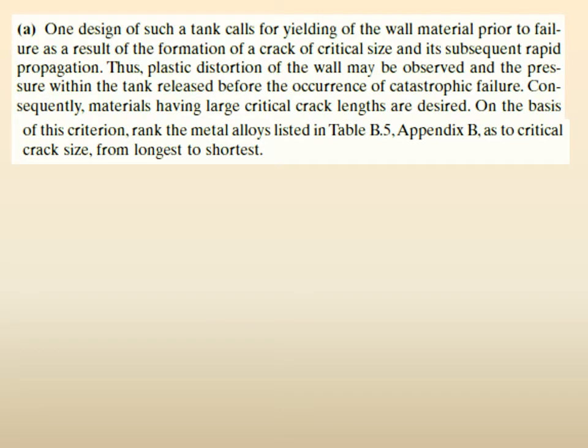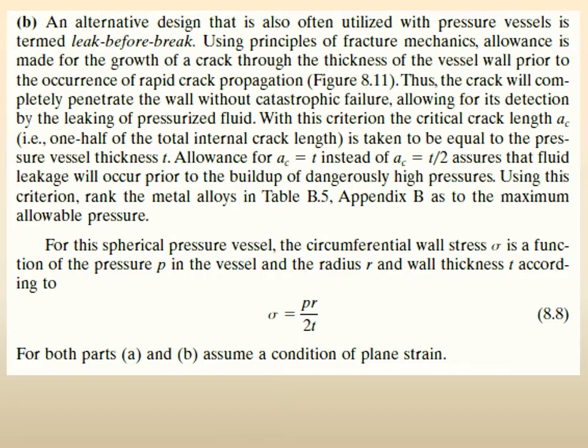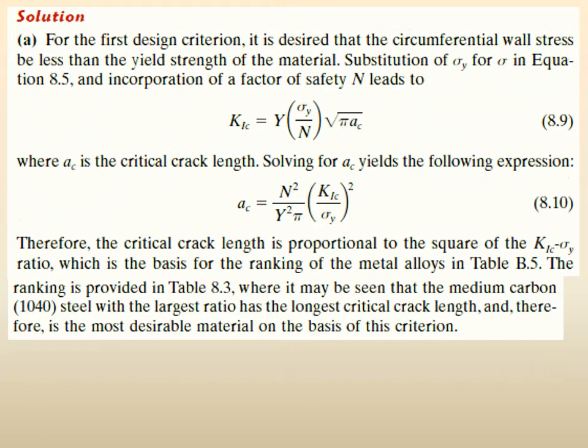We talked of the first approach, which is yielding before failure, and we listed the metals in table B5 of the appendix. And the second approach was the leak before break approach, right, where you need the equation for the hoop stress, which is this equation, and then we actually started solving it.